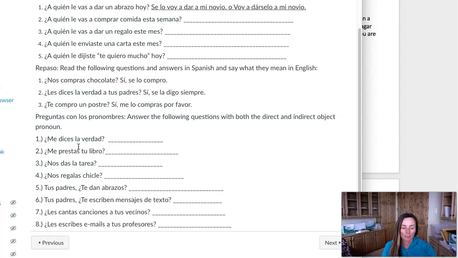Te la digo. And if you look at these first four right here, all of the verbs are in the tú form, so you're going to change the answers to the yo form. And if you look at these two right here, they're in the plural form, so you would actually just leave these verbs alone. And then the last one, you again see the tú form, so you would change the verbs back to the yo form. So this is really good practice. If you click next, you can find all of the answers for these. So, buena suerte.